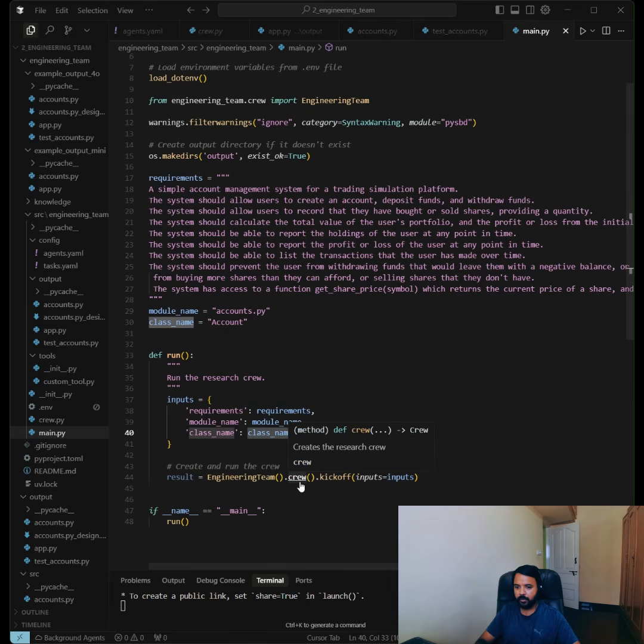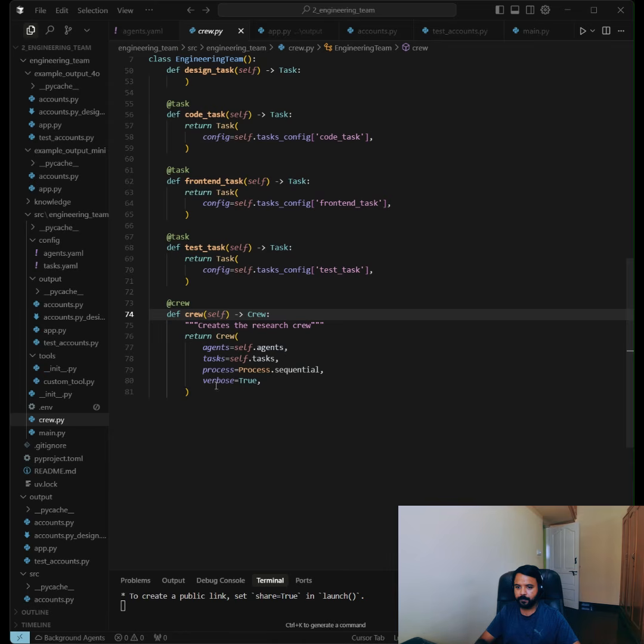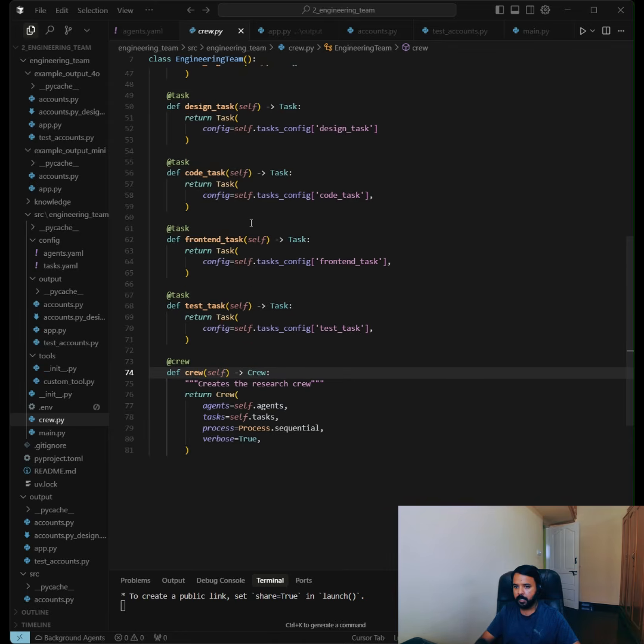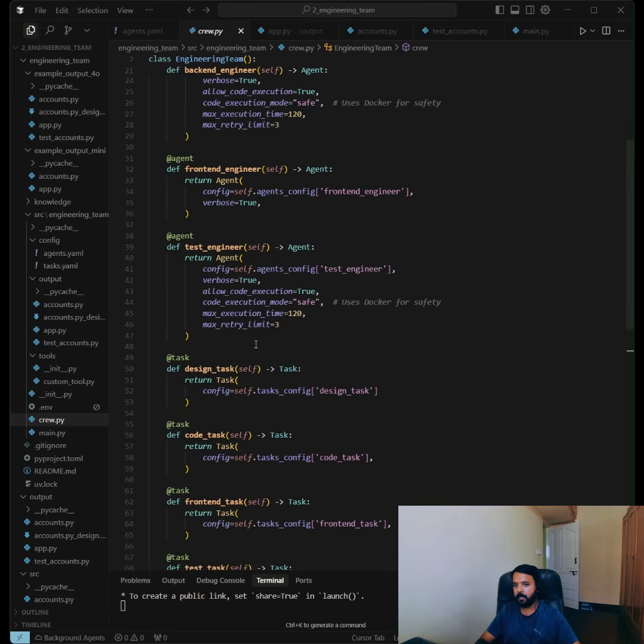It will go to this and call these agents. It will call the engineering lead first, and the engineering lead will create a design. It will simultaneously orchestrate the other agents.